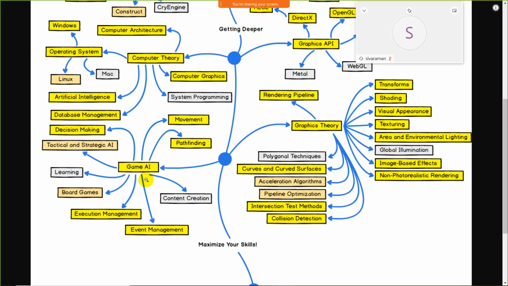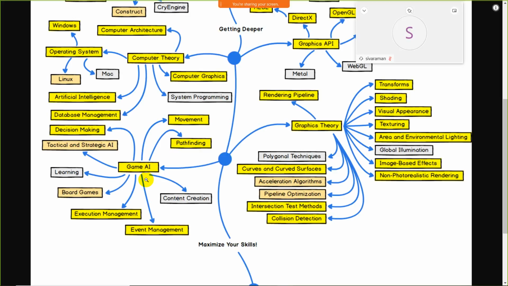And after that, event management. If any particular action has been performed in your game, that is the event. So you must have knowledge about event management. After that, guys, these are not practical skills, these are theoretical. These do not come under any programming part, but this is the game intelligence part. Okay, you must have knowledge about all these stuffs.